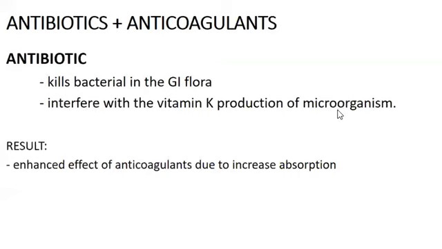Ang mga bacteria kasi natin sa GI tract, they are producing vitamin K. Now, if uminom ka ng antibiotics, together with the anticoagulants, it will enhance the anticoagulant effect of the anticoagulants. Like for example, warfarin, Pradaxa, yung mga ganyan na anticoagulants natin.